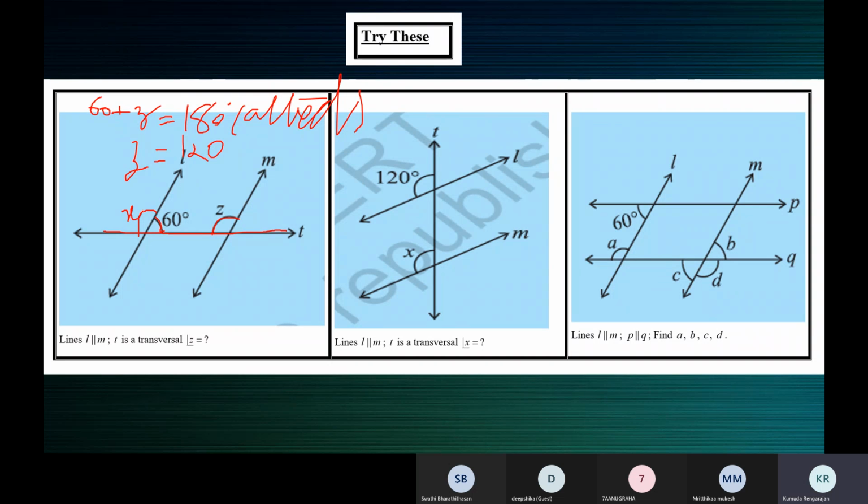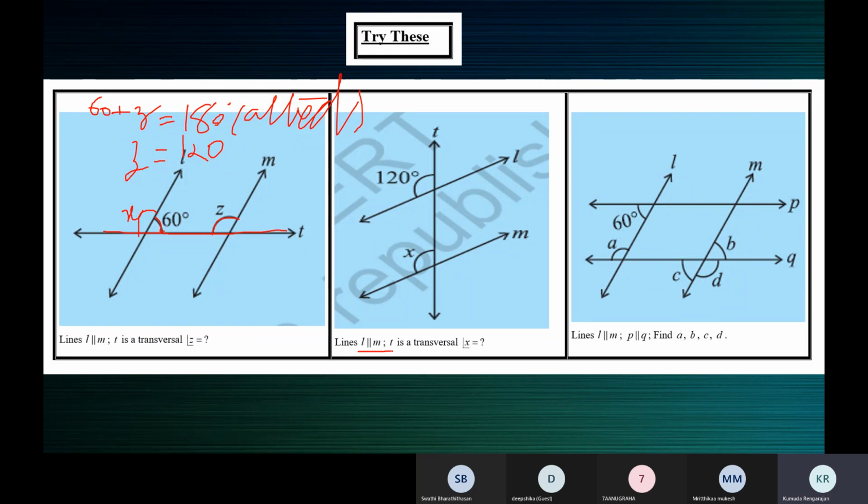All right, the next one, children, what kind of angles are 120 and X? It's given that line L is parallel to M, you can see it here. They are the corresponding angles, ma'am. Corresponding angles are equal or supplementary? Ma'am, they are equal. Yeah, corresponding angles are equal. They are not supplementary. So what will be the measure of X? 120 degrees, ma'am. Why are they equal? Because line L and line M are parallel, ma'am, so they are equal. Yeah, because L is parallel to M, they are equal.